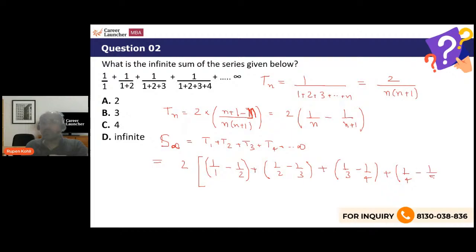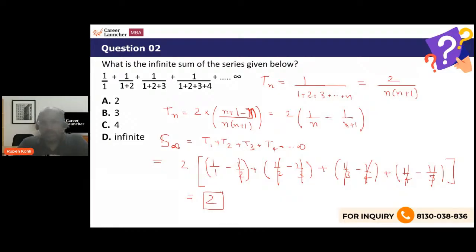So what is happening now? In each of the successive terms, the successive terms are cancelling off. Minus 1 by 2 plus 1 by 2, this and this go off. This and this cancel. This will also cancel off. Until infinity, everything will get cancelled off eventually. And all that is left is simply this 2 into 1, which is 2, which is exactly what we said should be the answer. Right.